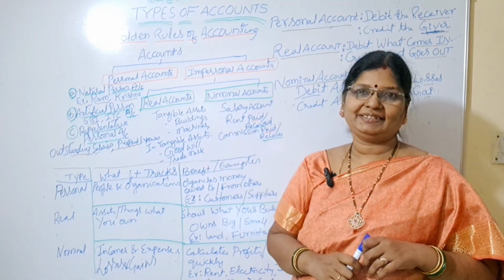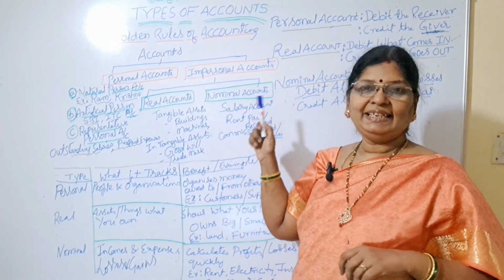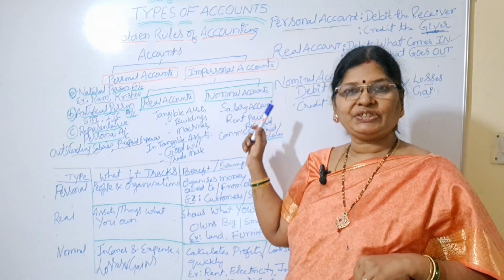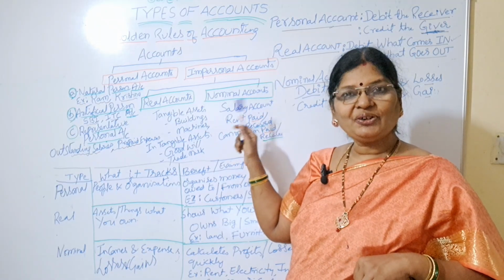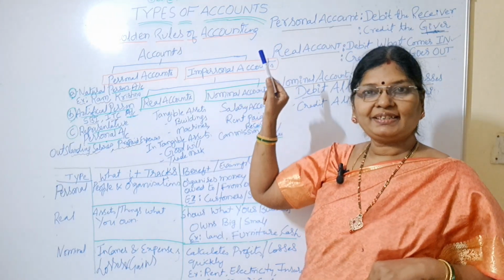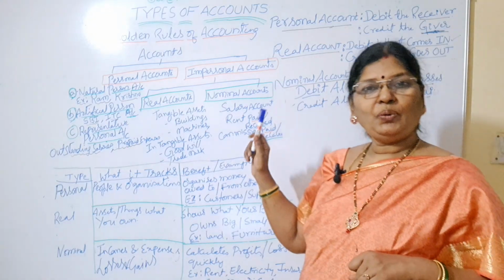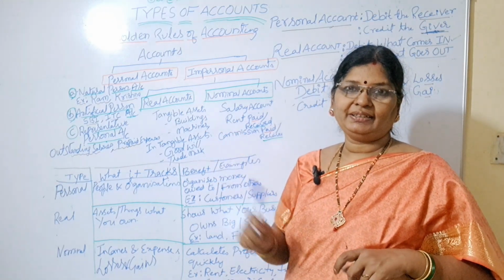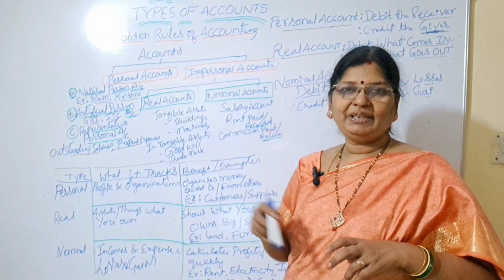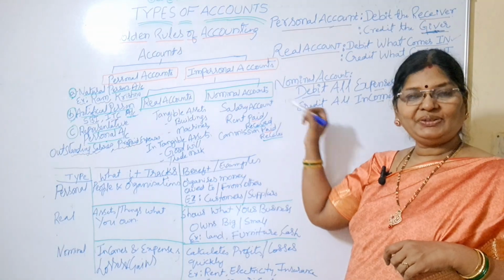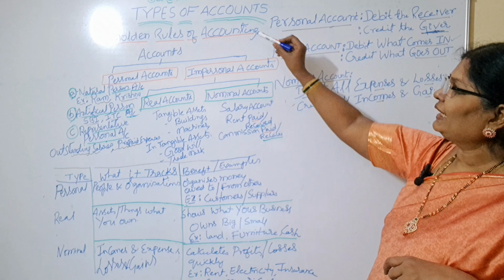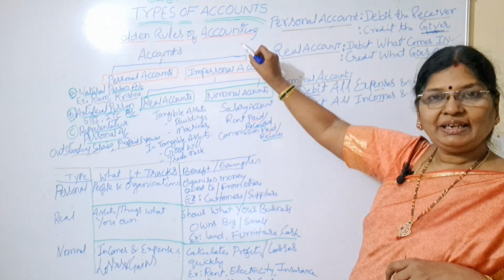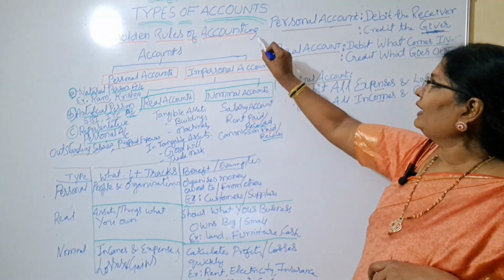of the accounting. So let's dive into this traditional classification of accounts, which is also called types of accounts. It is one of the oldest and most taught systems in accounting. This traditional approach is also called the British approach. Let's get into the topic. Types of accounts. So here you will understand the golden rules of accounting.